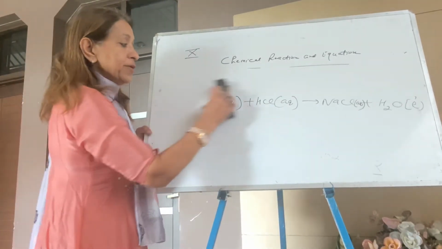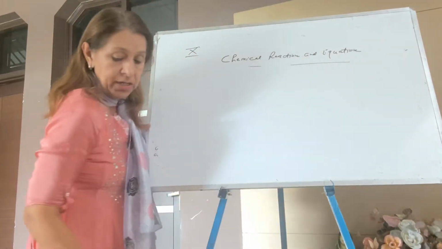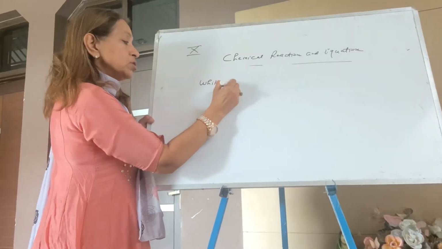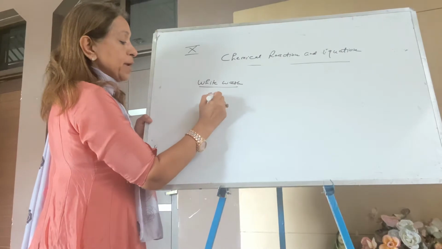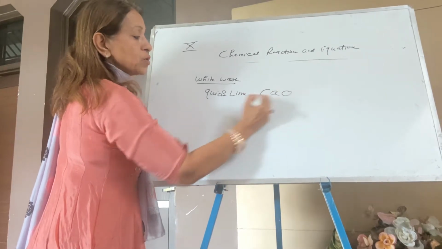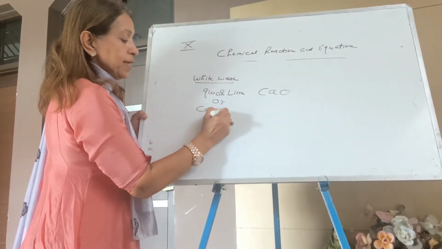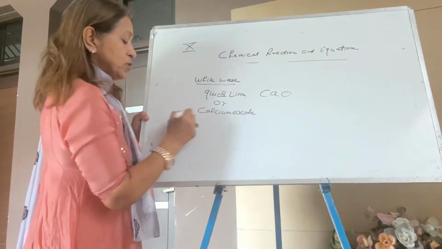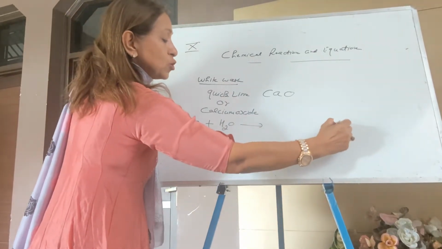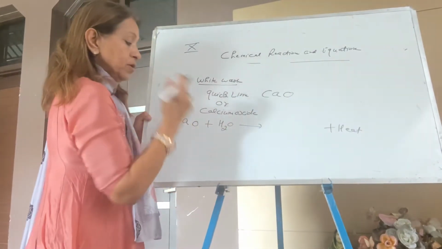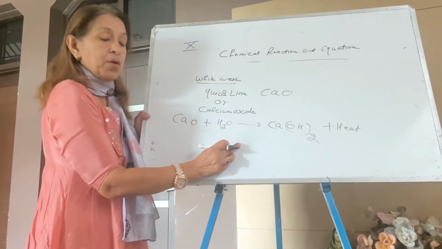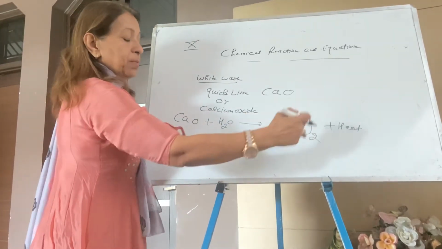I'm taking your question number 4. Question number 4 is: name the substance which is used in whitewash. You know, in whitewash the substance used is quicklime, Q-U-I-C-K, quicklime. Chemically it's called calcium oxide. If it is dissolved in water, it produces a lot of heat. So the reaction is exothermic. Your answer comes calcium hydroxide. So it's a combination reaction, and it's an exothermic reaction because heat is produced.